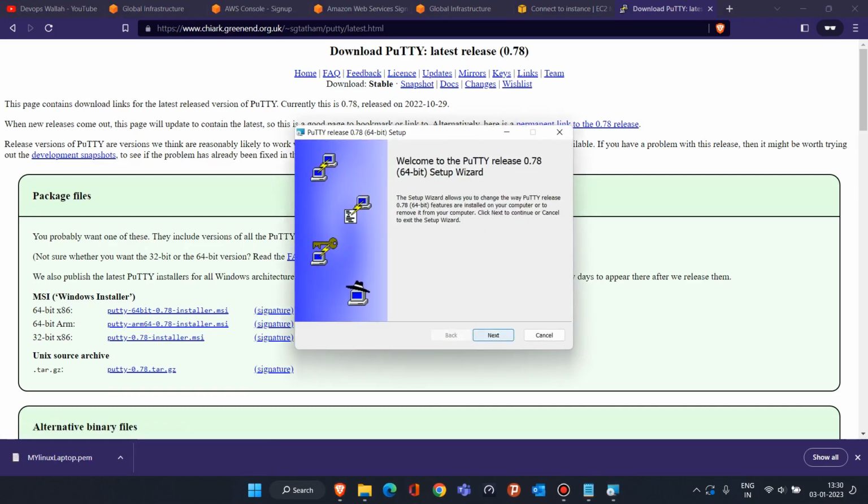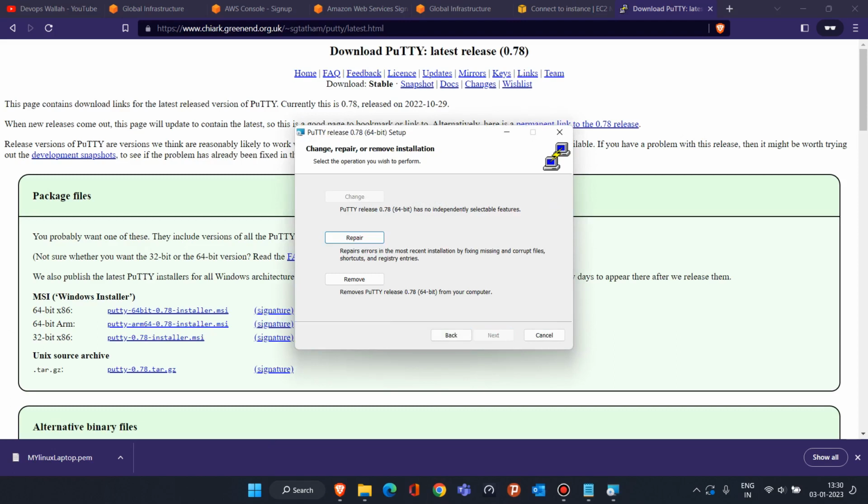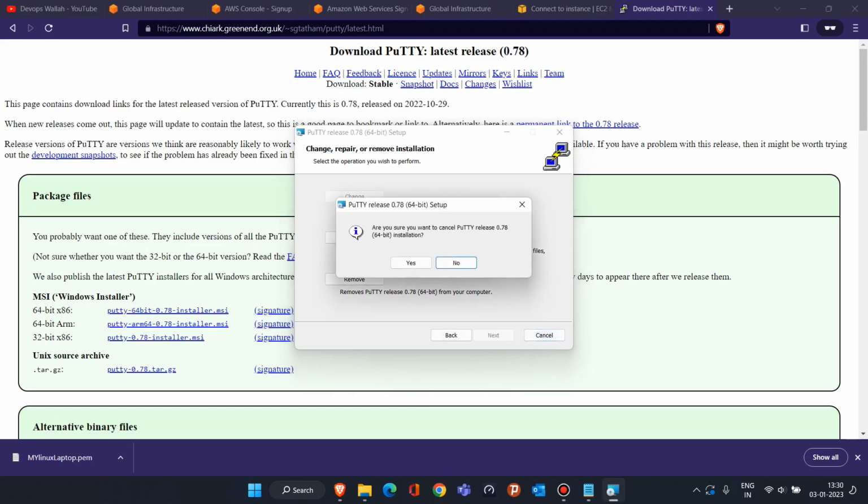Now you just have to click on next. In my case Putty is already installed. If in your case it is not installed, you can install it. Now let's cancel these things.